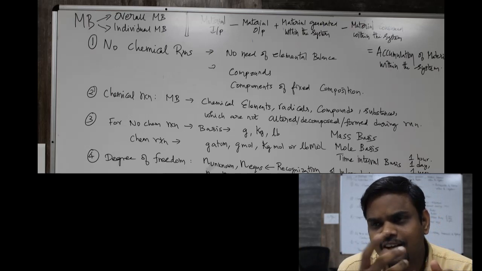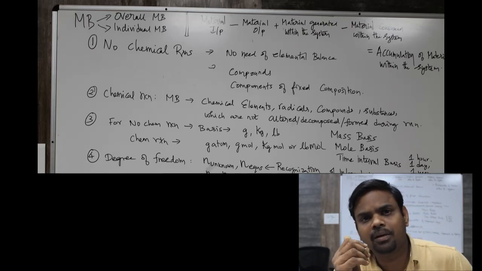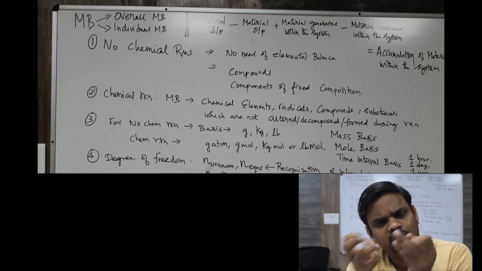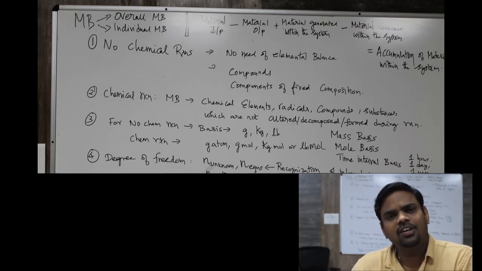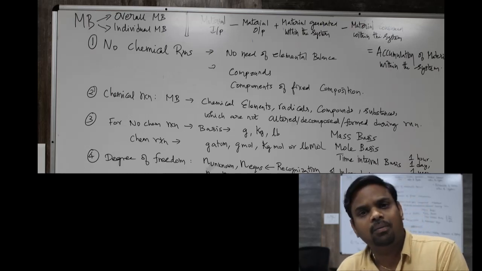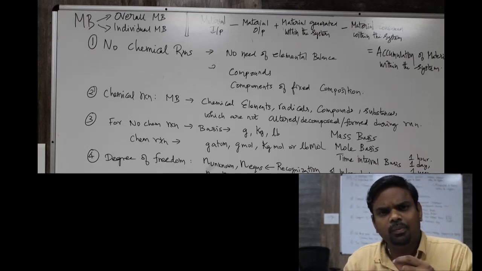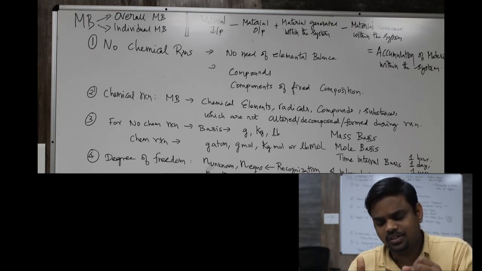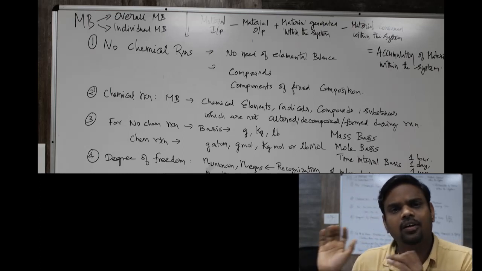Sometimes we can easily choose the basis directly from the data given in the numerical. The basis stated in the problem can be used, or if the data given there is not convenient, I will choose my own basis and perform the calculation, and finally do the required scaling up, multiplying or dividing, to get the data required for the given problem. Because when I do it on a 100 kg mole basis, that becomes a general problem. But for a given mass, how much can I finally get? For 100 kg basis, I have calculated this much. For a given mass in this particular case, I have to multiply and get.